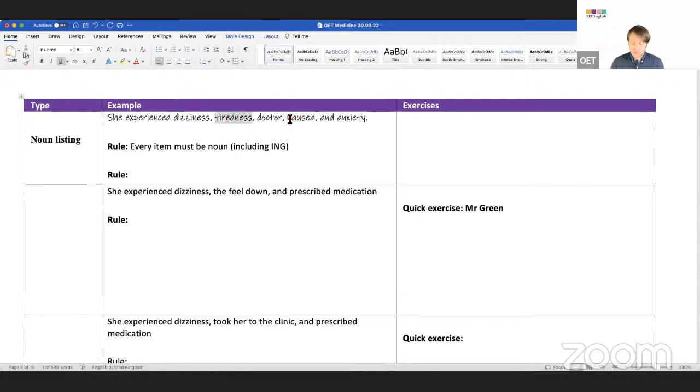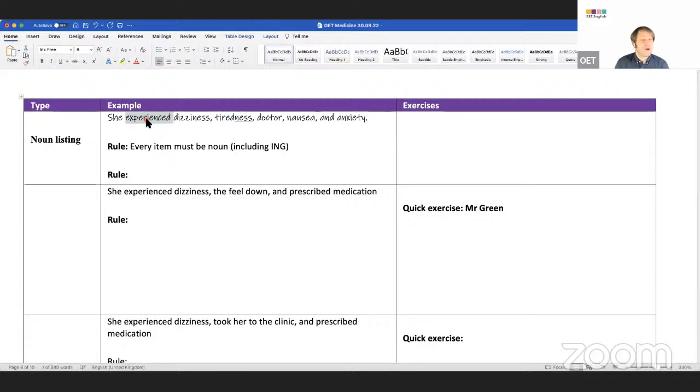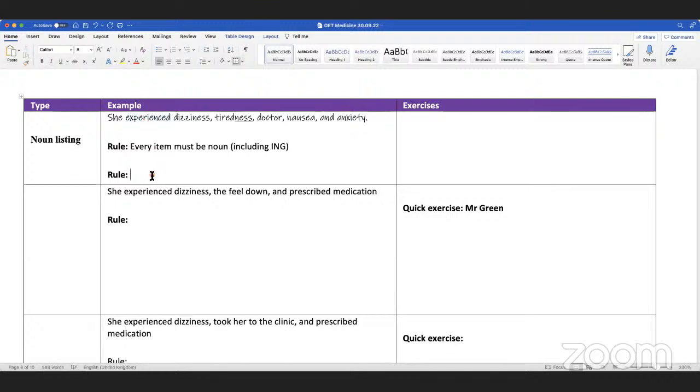Why is it wrong? It's not the same group. It's not appropriate. It's not relevant. It does not match with this. It's not part of the symptoms. So you can say the rule is every item in the list must match the verb.